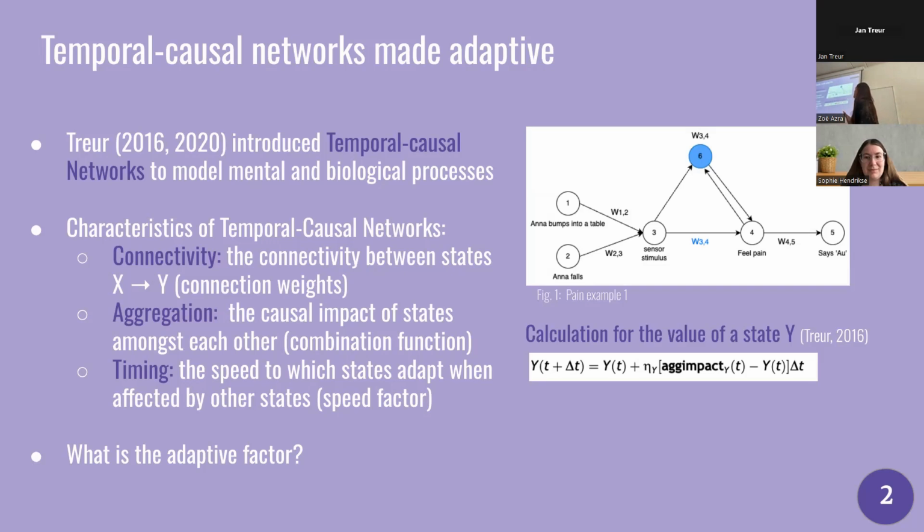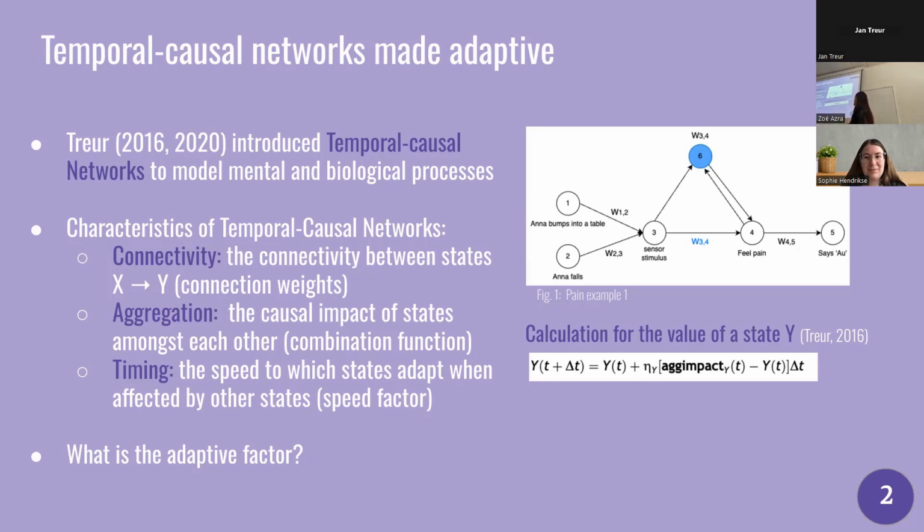And this represents the connectivity, and it has a connection weight to it. Then the aggregation represents the causal impact of states amongst each other. If we look at the graph, you see that state 3 has two incoming arrows from state 1 and 2. And the aggregational impact that these states have on 3 is combined into one single value, which then changes the value of state 3.